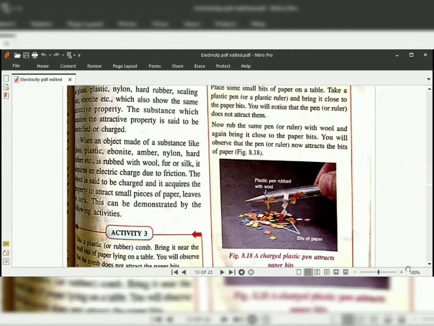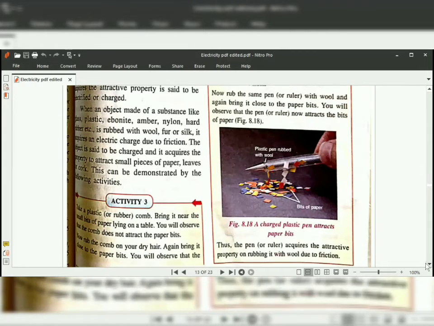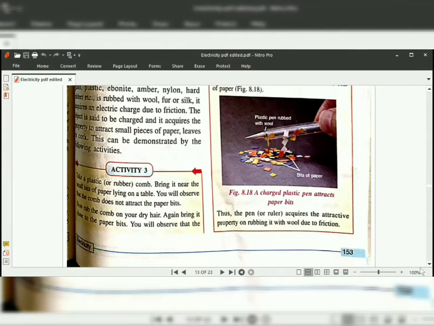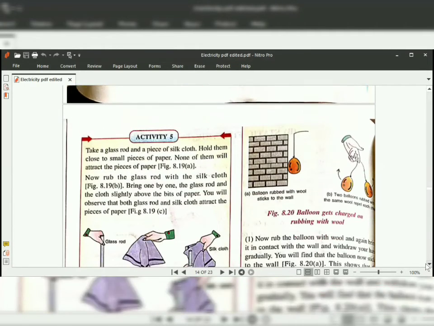Again, we can take this second example. Here we can take a plastic pen. Again, without rubbing, we can bring it towards the bits of paper. What you will observe? The bits of paper do not get attracted towards it. But again, if you rub this plastic pen with wool and then bring it close to the paper bits, what you will observe? The bits of paper get attracted towards it. It means the pen got charged and acquired an attractive property, and it shows static electricity.